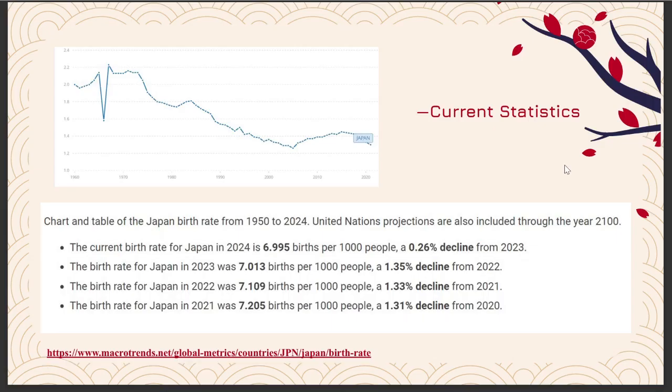Okay, so now let's focus on the current data. From 2020 until now, Japan's birth rate keeps decreasing, and the current birth rate for Japan in 2024 is less than 7 births per 1,000 people, and this is really low.